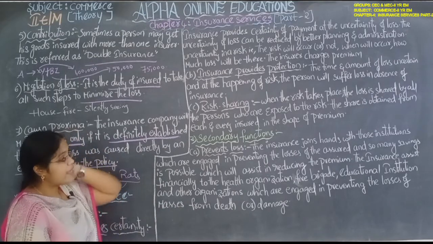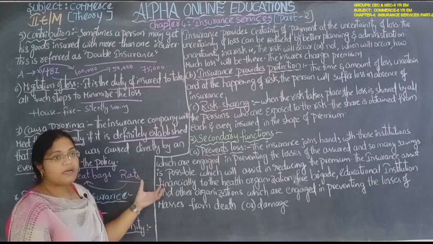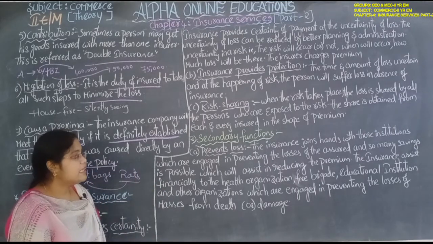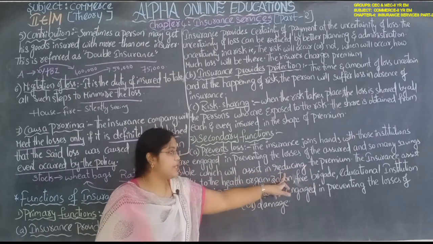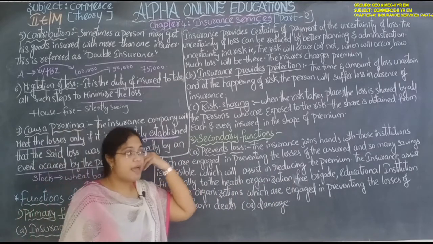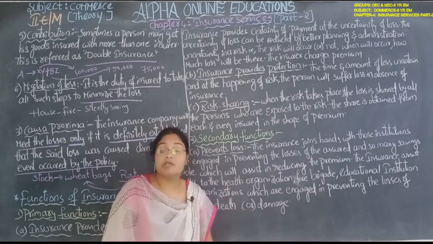That's why it joins hands with such institutions. When more persons participate in the insurance company, then the premium charged on the persons will also be reduced. When the savings increase, when the insurance amount is increasing, then the premium charged on the persons is also decreased.